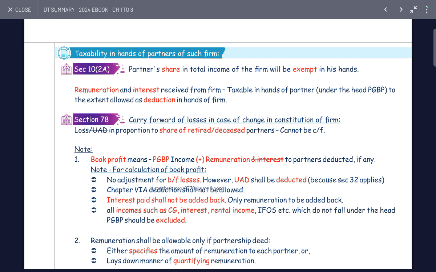Taxability in the hands of partner firms. Section 10(2A): the partner's share in the total income of the firm will be exempt in the hands of the partner. Remuneration and interest received from the firm are taxable in the hands of the partner under section PGBP, to the extent they are allowed as a reduction in the hands of the firm.